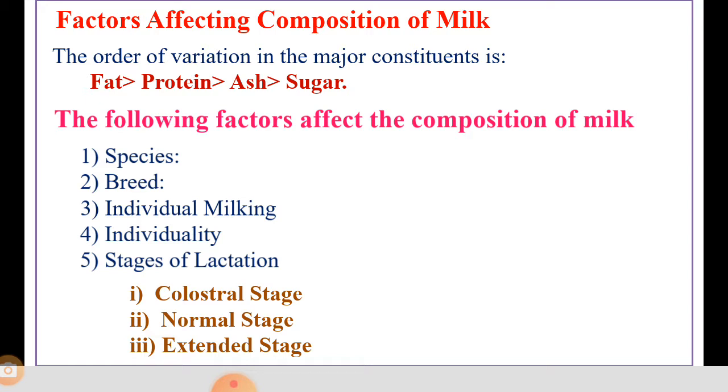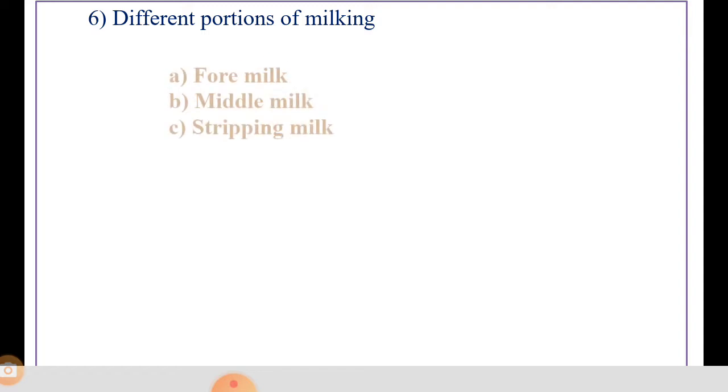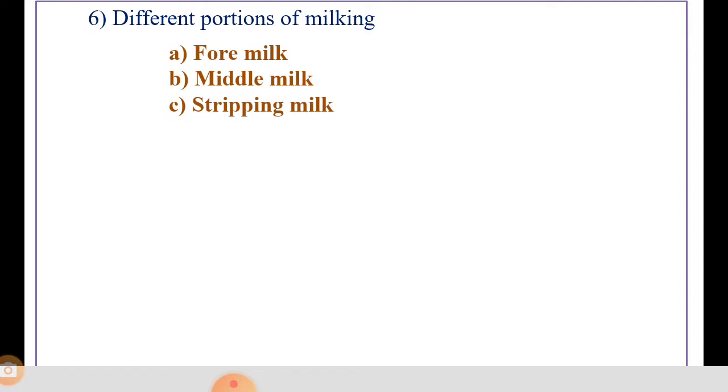So the next point is different portions of milking. The milk drawn from the udder may be divided into three different portions. The first portion is foremilk, the second is middle milk, and the third is stripping milk.